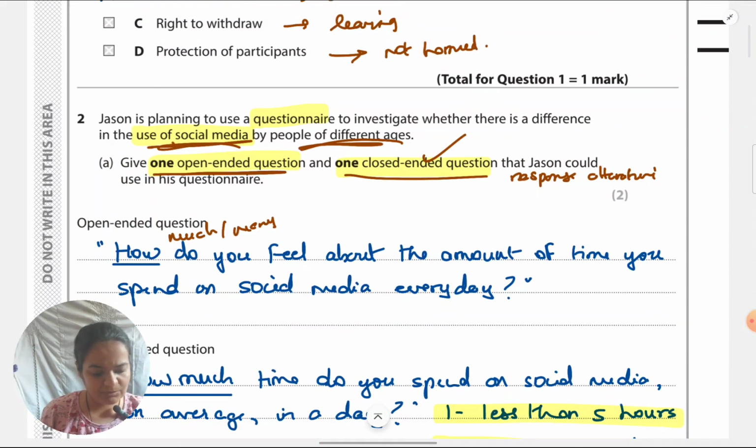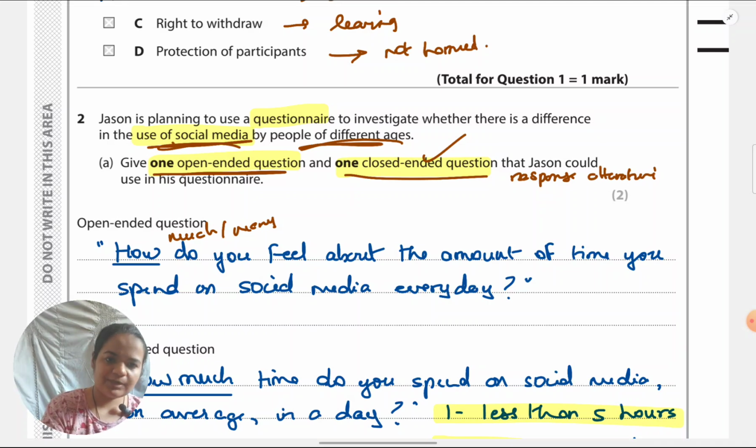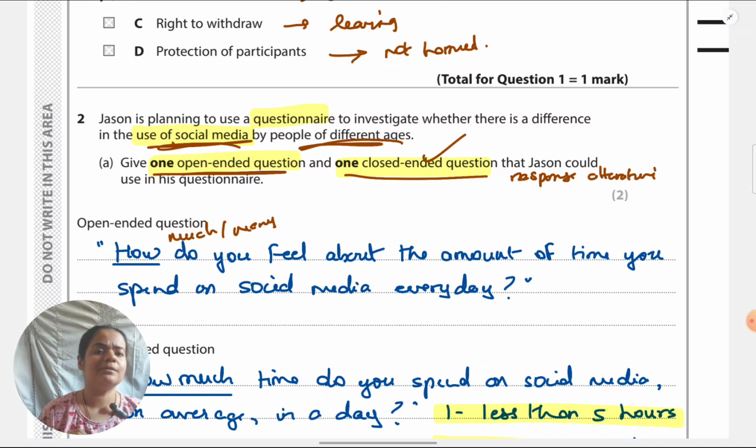So just to look at the question again, and we should definitely look at it again and be sure before writing an answer. It was about different ages, as we noted earlier also. When I told you that if you can incorporate the ages, that will be good. Though I have not incorporated, but if in some way you can put it, that's good. Now, because they've specified different ages and he wants to do stratified sampling, definitely it's going to be the age groups which are going to serve as a strata. The only thing is they have not specified which are the age groups. So it's up to you to define which groups you want to take.